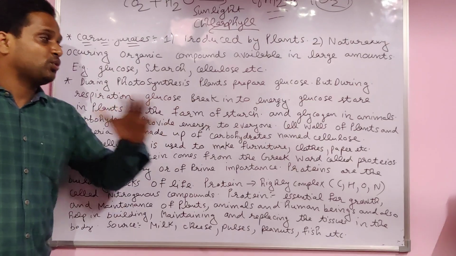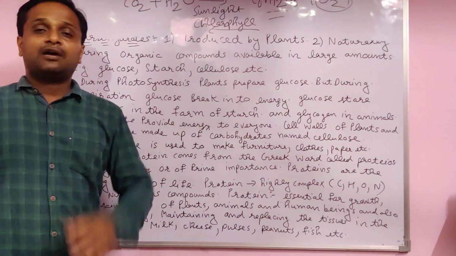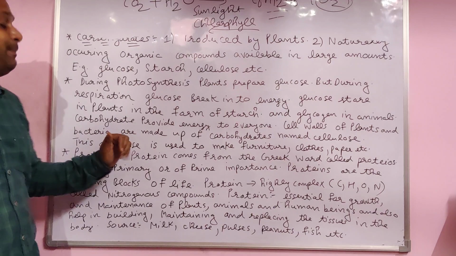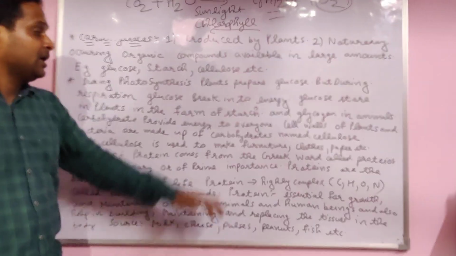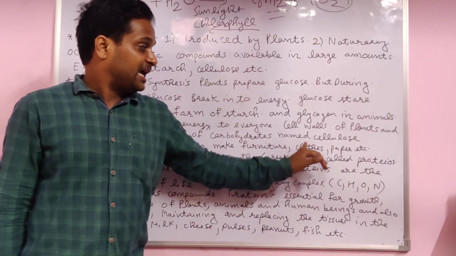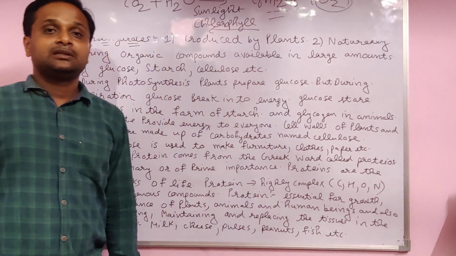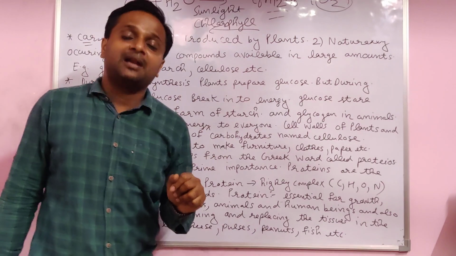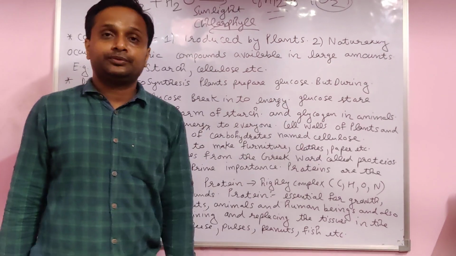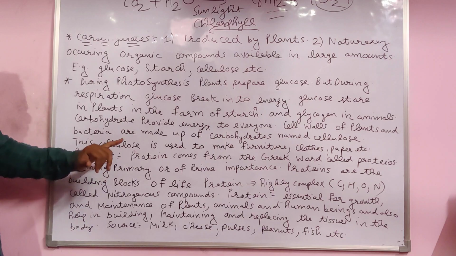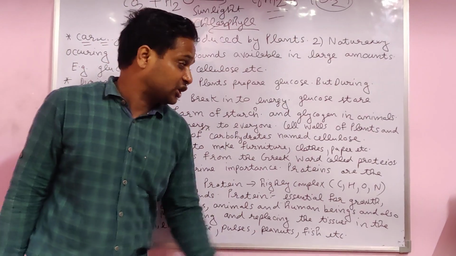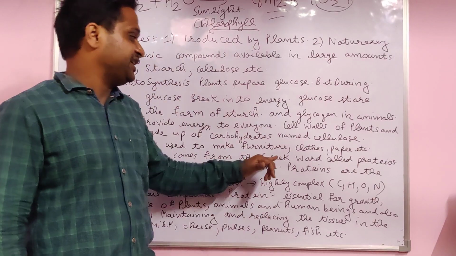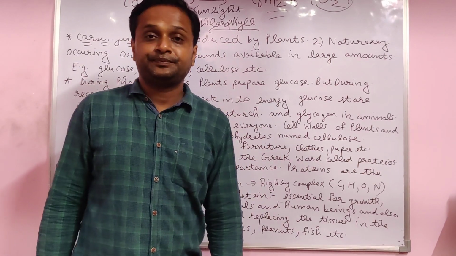Carbohydrates provide energy to everyone. The cell walls of plants and bacteria are made from carbohydrate, named cellulose. From the outside, their walls are made from carbohydrate. That is cellulose, special. Cellulose is used to make furniture, clothes, paper and shelter.